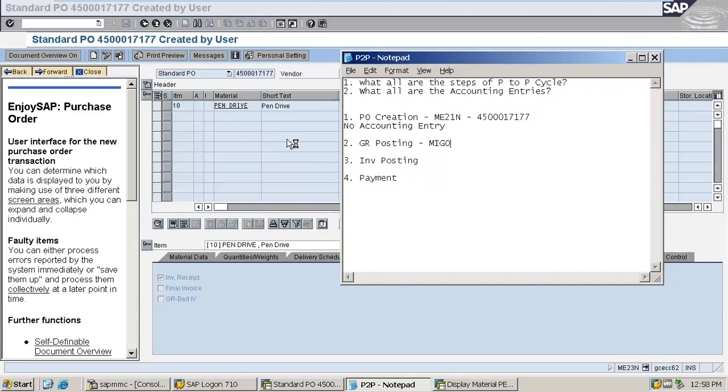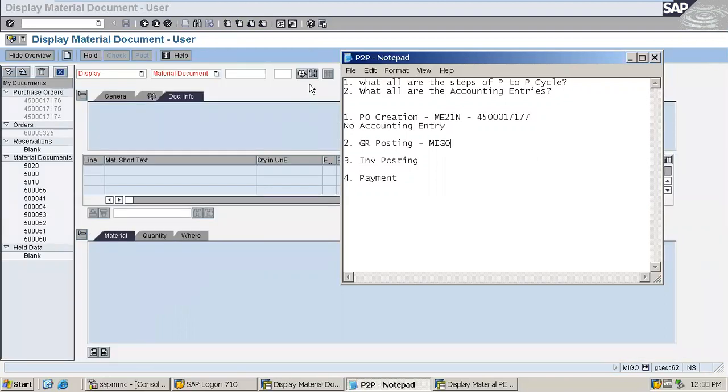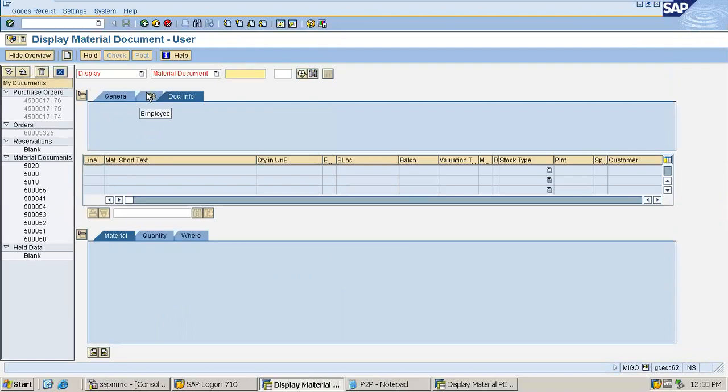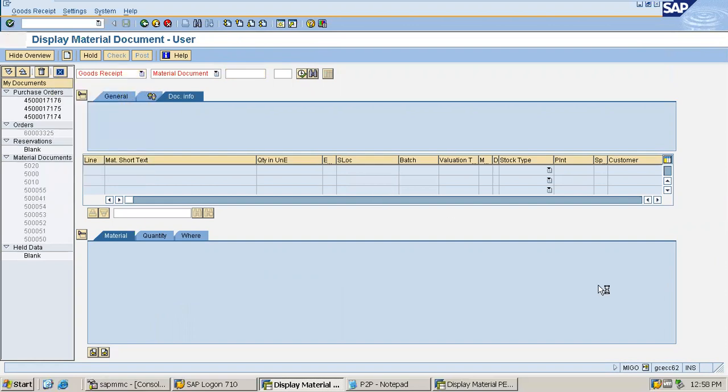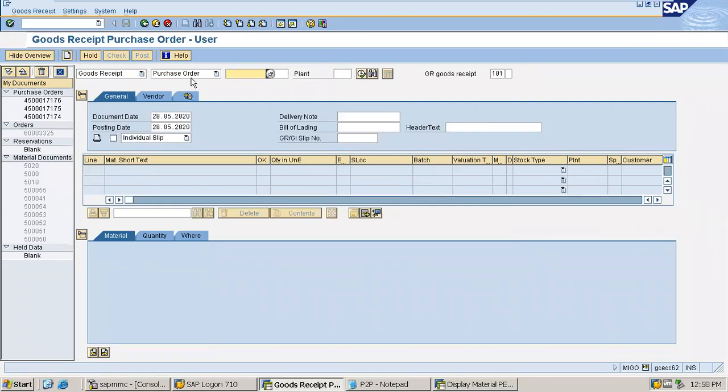Goods will be received. The purchase order has been created and sent to the party, that is the vendor, which is mentioned in the purchase order. And the next step is to receive the goods, that is the goods receipt step, and that is done in MIGO. So I have to choose goods receipt here. I'm in the MIGO screen. Purchase order, yes, I have to choose purchase order here. Perfect. And here I have to give the purchase order number.